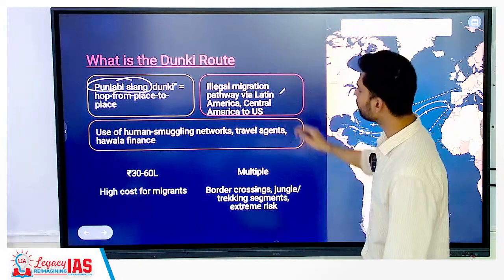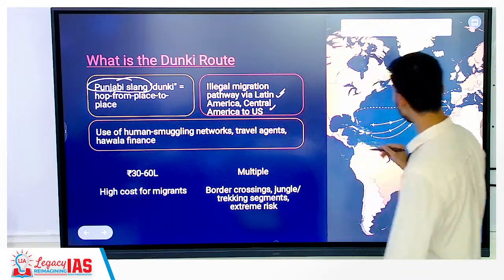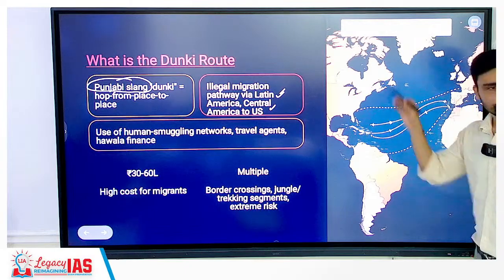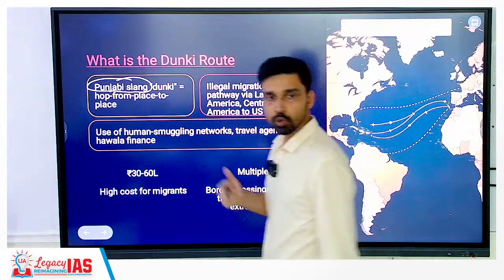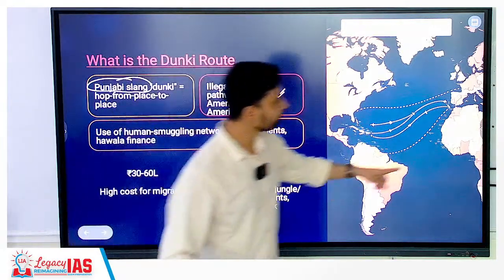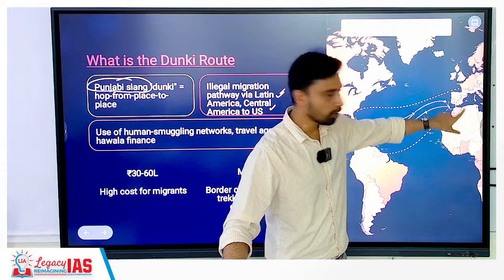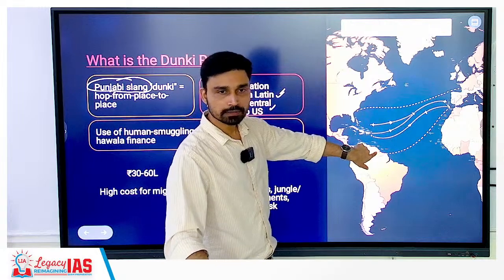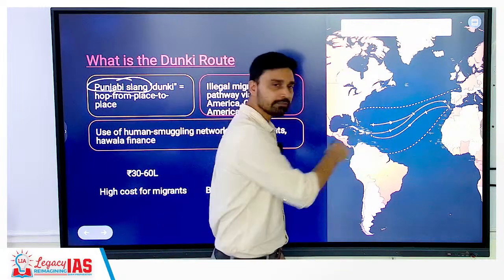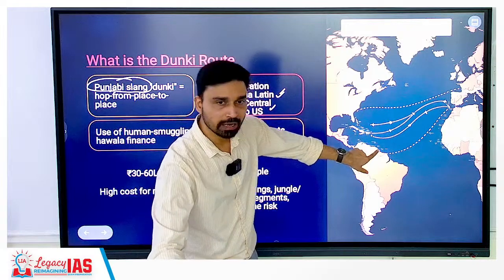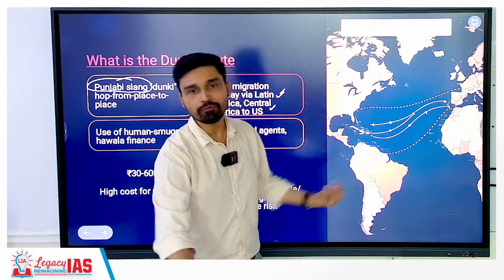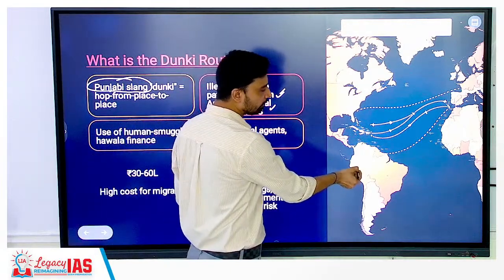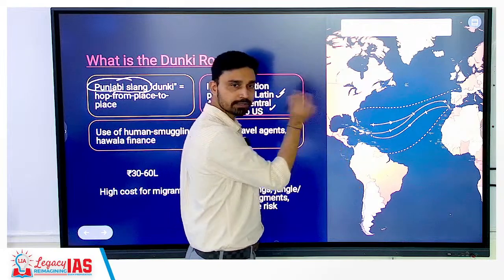The illegal migration pathway is via Latin America and Central America to the US. Basically what happens, suppose India is somewhere here. From India they go to, one major route is Dubai. From Dubai you go to some European countries, or you can take a flight to African countries. From Africa you take a further flight to South American countries. Many South American countries are visa free, like Suriname, Guyana, Ecuador. So you can go without a visa, which means there are no intensive checks. Once you reach there, gradually you go illegally via the land border, because entire South America and North America are connected.